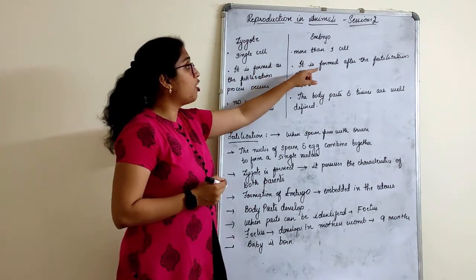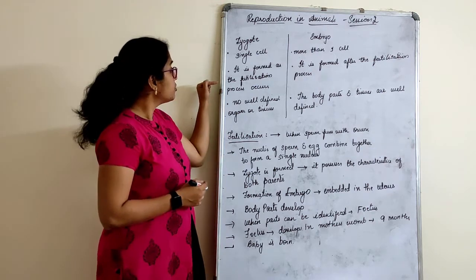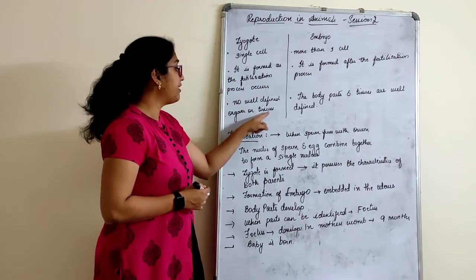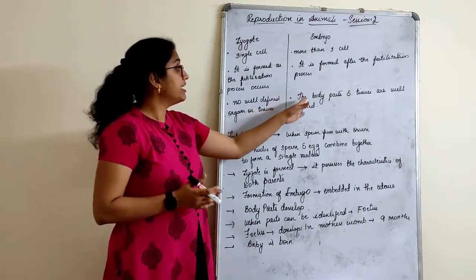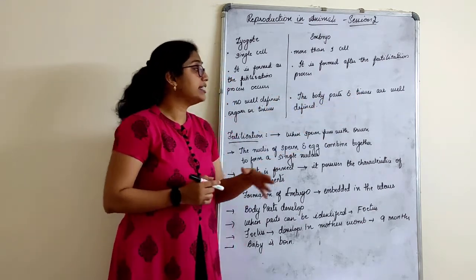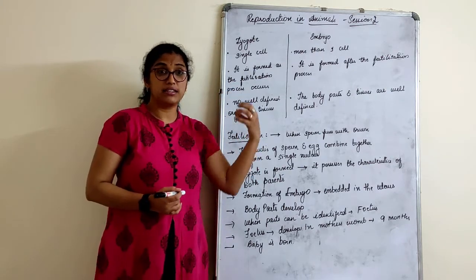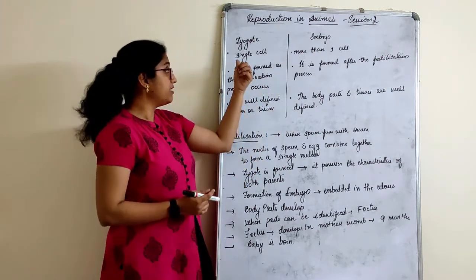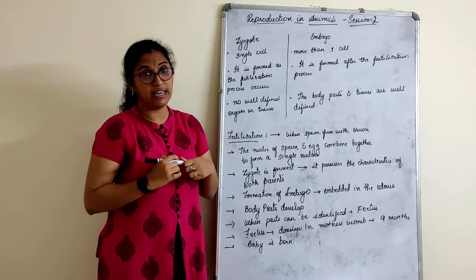An embryo is formed after the fertilization process. In a zygote, no well-defined organs or tissues are developed, whereas in an embryo, the body parts and tissues are well-defined. So you can say the first process is fertilization, which gives rise to a zygote, and then the next stage is the embryo.